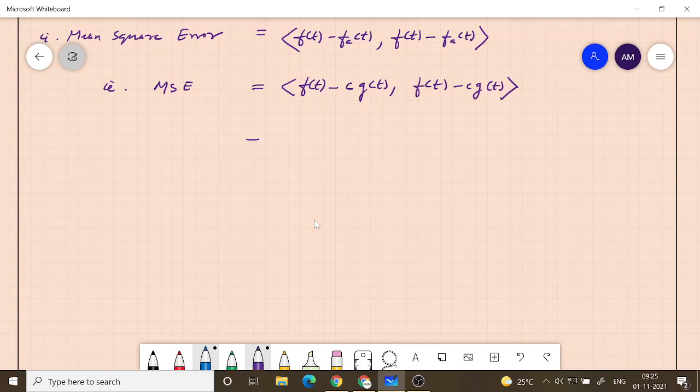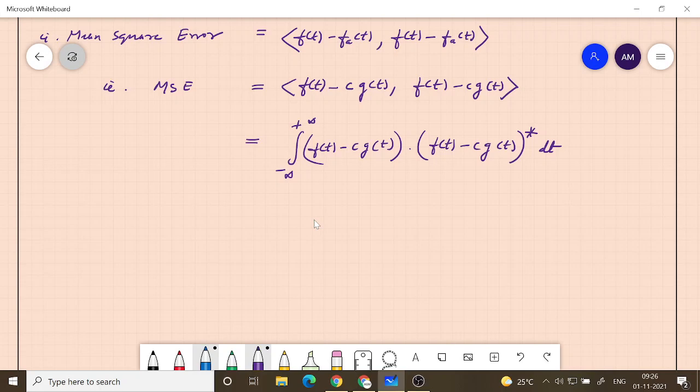What is the definition? We have the first function, multiplied by the conjugate of the second. Right now we are taking all real functions. Then we integrate over t from minus infinity to plus infinity. So given a function, multiply with its conjugate. Here both are the same function, that is why we get the strength, the mean square error.